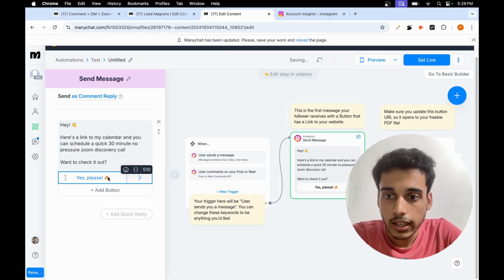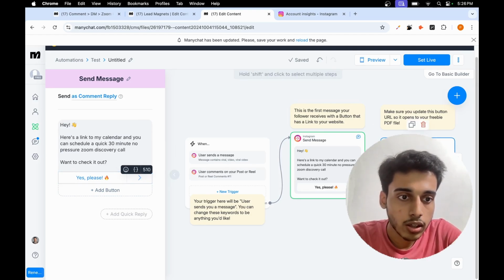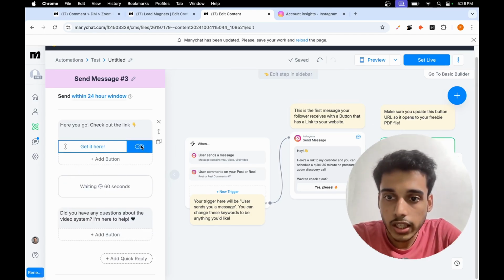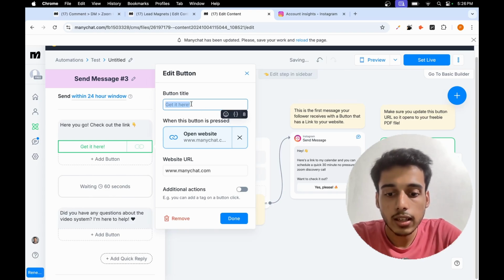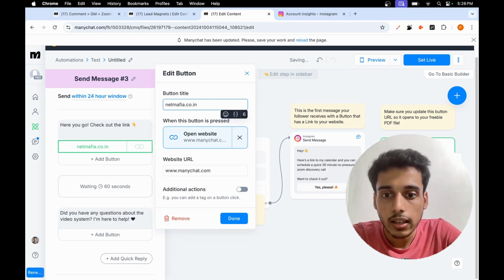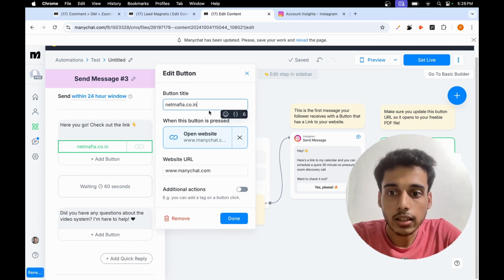All right. And once they click on this yes please button, only then this particular action will get triggered. So यहाँ पे I can change the link. यहाँ पे मैं अपने website की link डाल सकता हूँ, which is netmafia.co.in. Oh sorry. So ये button का title है. So button title should include something like book your call.